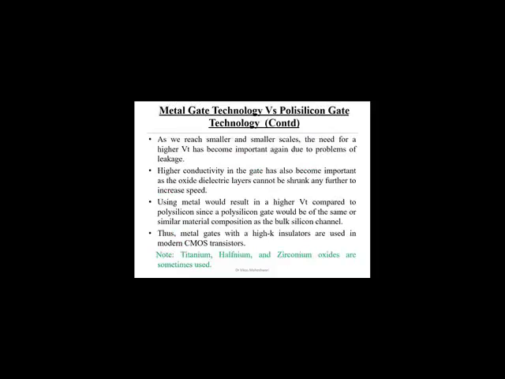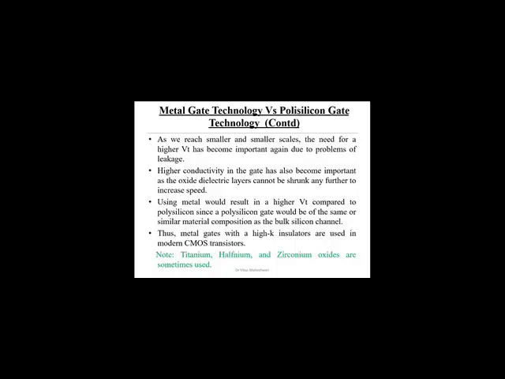So as we know, with the advancement of technology, device size is getting smaller. This is basically called scaling. Because of the scaling, every parameter of the device is getting smaller. So because of that, we need a high VT device. There was some problem of leakage. So if we are using the metal gate, we are using silicon dioxide also. But for the last 20 years, we are using polysilicon material as a gate along with silicon dioxide as a dielectric material.